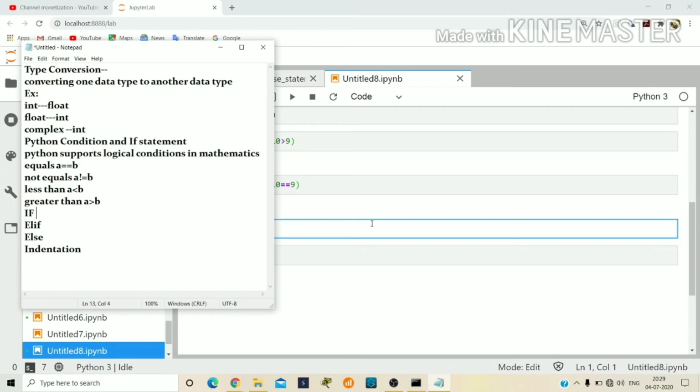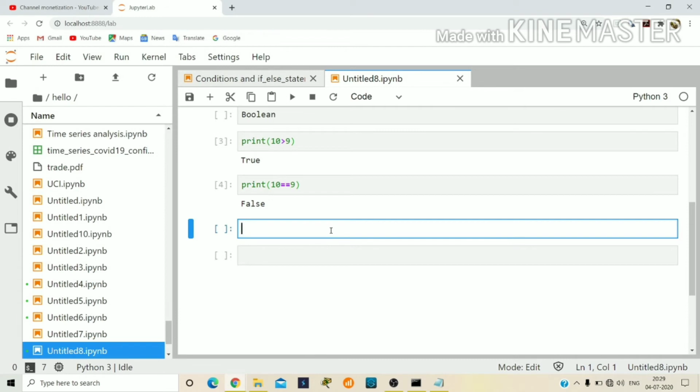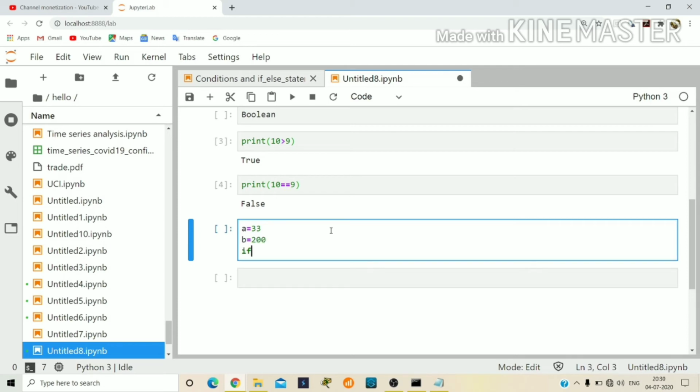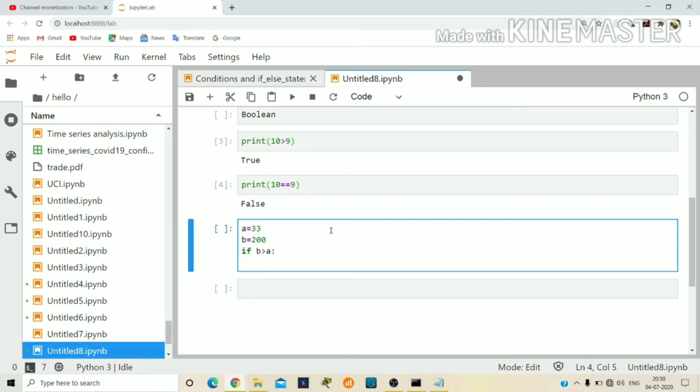Let's write that example. a equals 33, b equals 200. If b greater than a, print b is greater than a.